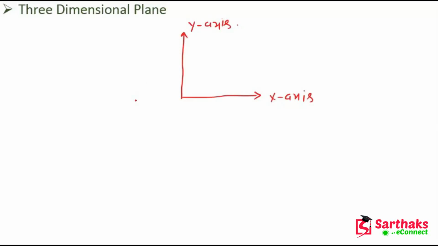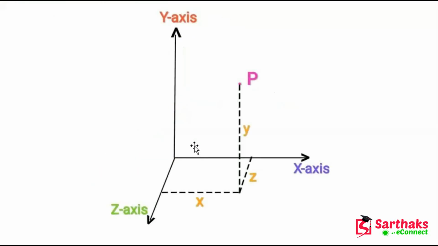Now in the three-dimensional plane, there is another perpendicular axis known as the z-axis. If you see this diagram, you can conclude that there are three axes: x-axis, y-axis, and z-axis, and all three axes are perpendicular to each other.